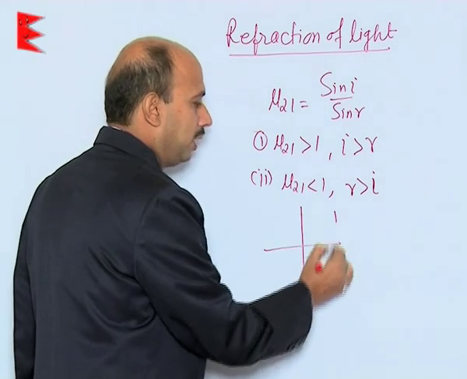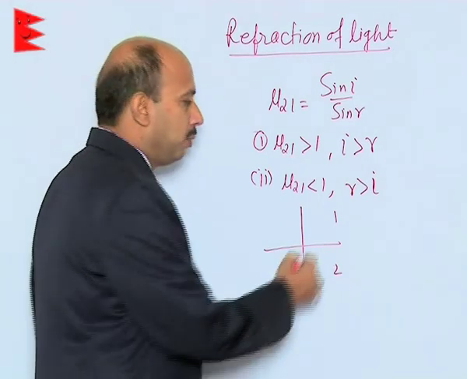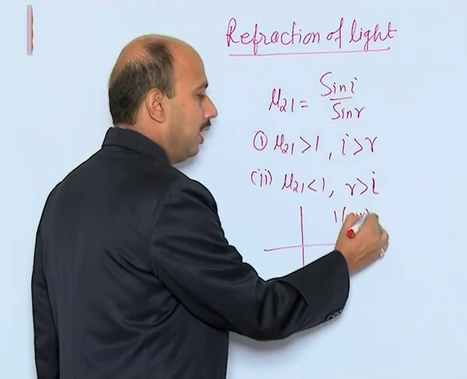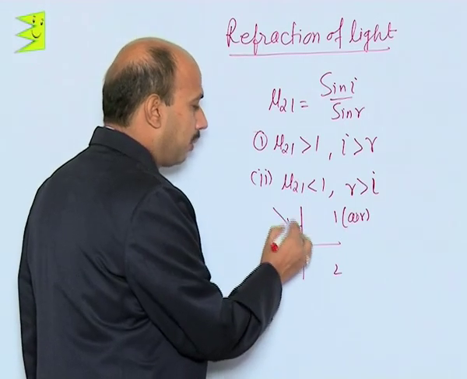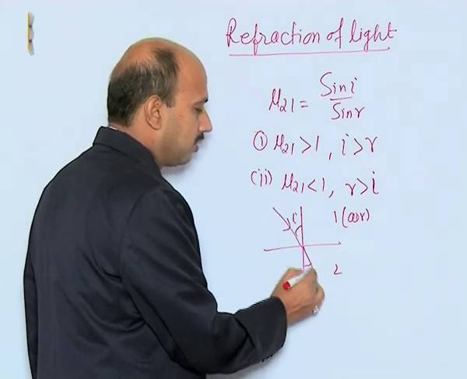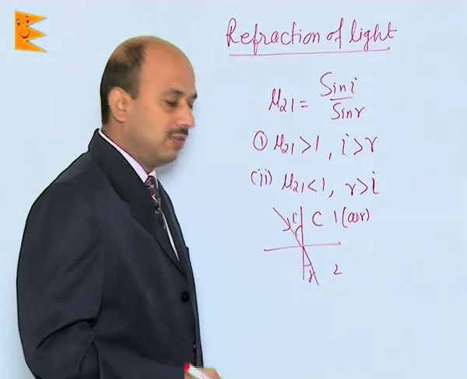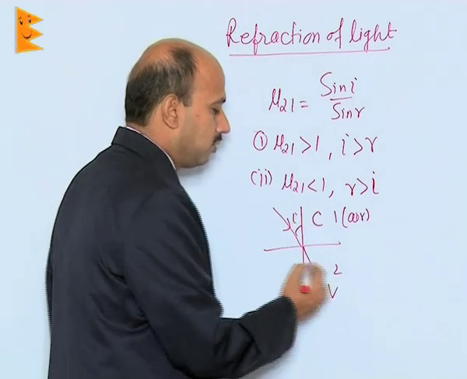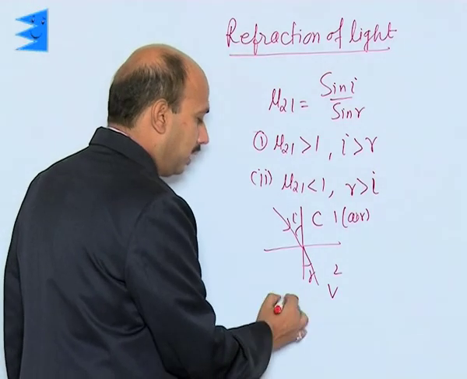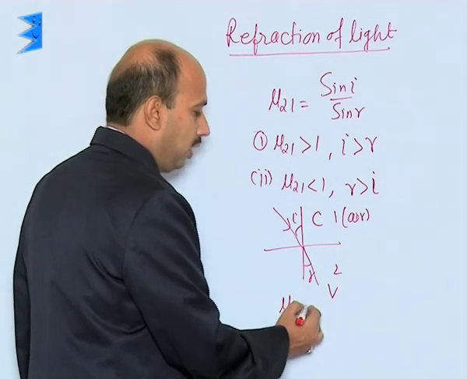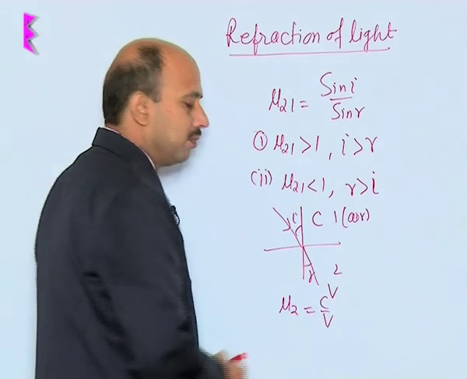Also see here, we can write the refractive index. Suppose you have taken medium 1 and medium 2, and suppose medium 1 is air, that is also called free space, and the light is coming from here, angle of incidence i, and this is r. Here speed of light is c, and in this medium speed of light is v. Then we can write refractive index of the second medium, that is mu 2 is equal to c upon v.